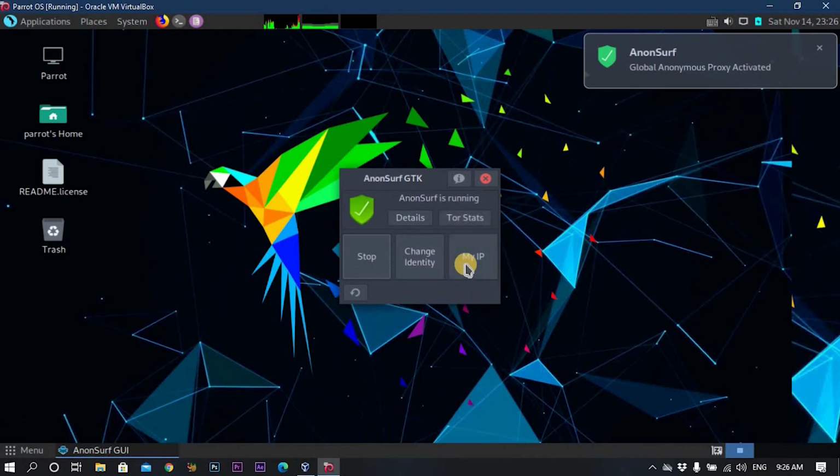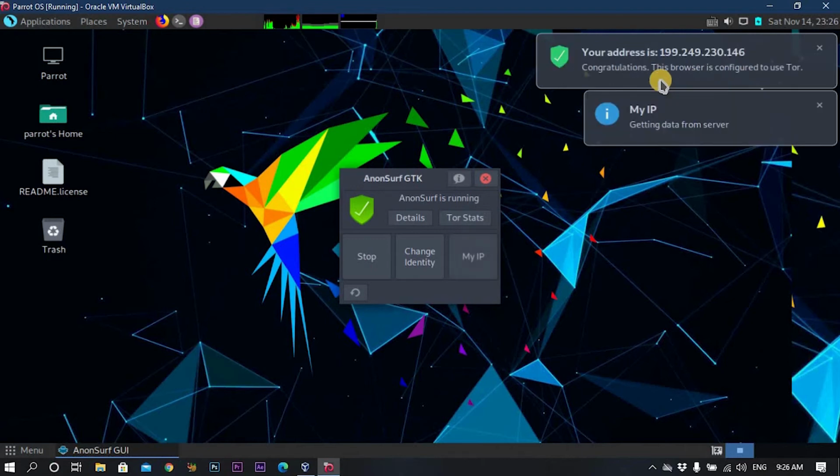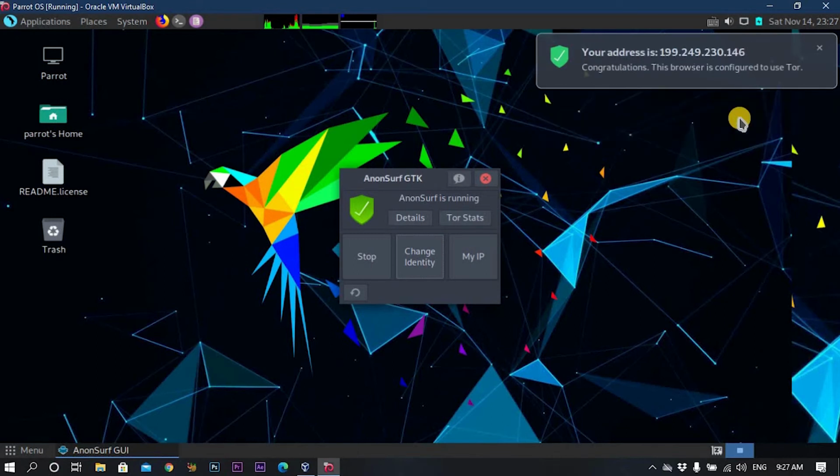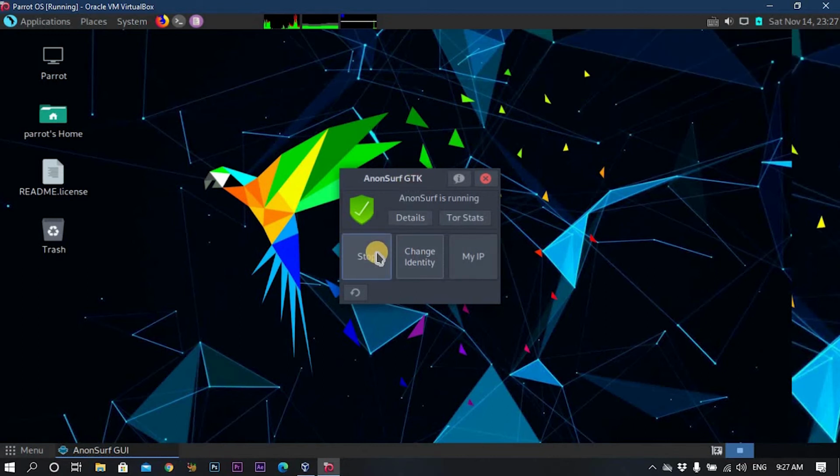Okay, now if you click on my IP, you will receive a notification here. As you can see, you will get a notification here about your IP address. Now, if we change the identity, you see, you will have a totally different IP address with just one click. Now, let's stop this service and check what other tools we have.